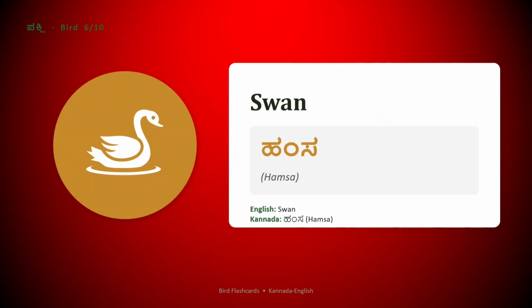Next is swan. Swan in Kannada is Hamsa. Very good. Try repeating Hamsa.